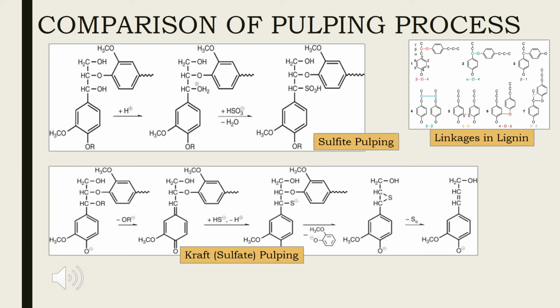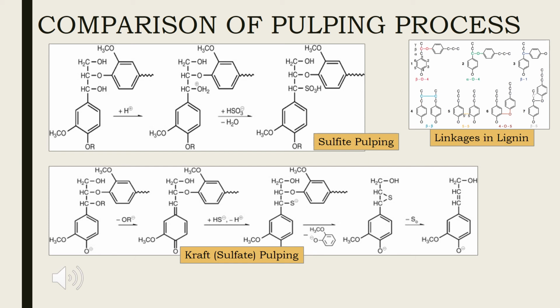When it comes to sulfur containing lignin, there are two major processes: Kraft and sulfite. In Kraft process, the lignin is converted into lower molecular weight fragments of thiolignin by the introduction of thiol group. See figure.